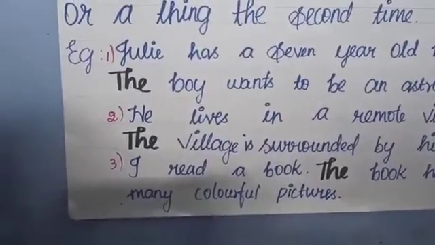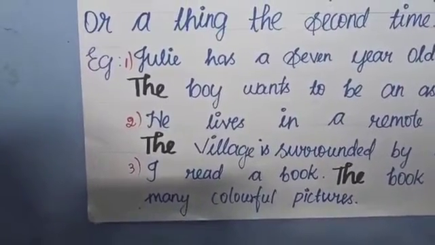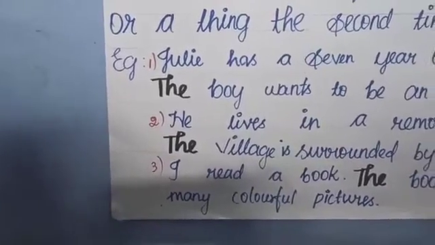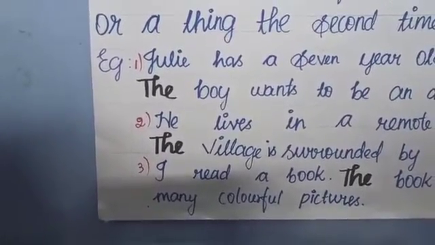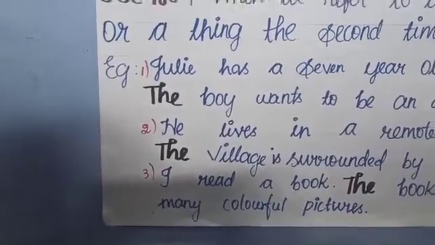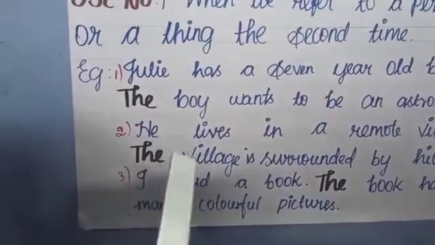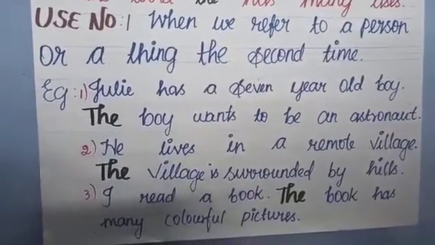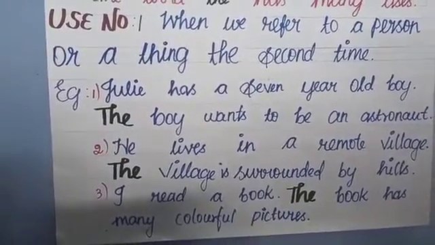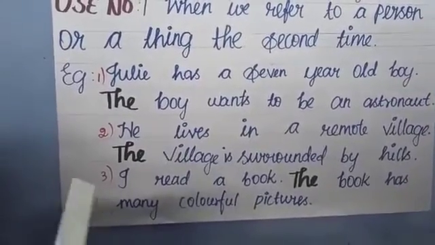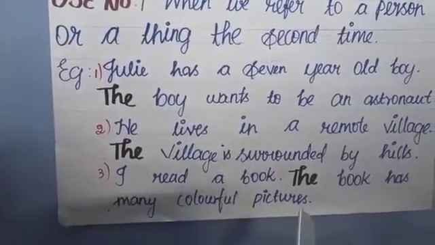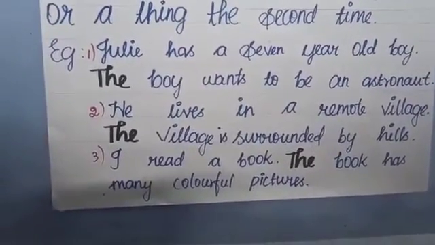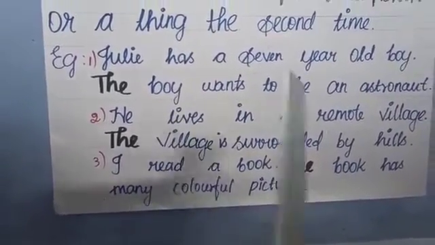Here I first say a 7-year-old boy because you don't know him. Once I have introduced him in the sentence, then I say the boy because he's now known to you. So I use the. Second example, he lives in a remote village. The village is surrounded by hills. Second time I talk about village, so I have used the. Another example, I read a book. The book has many colorful pictures. Here also book has been used the second time, so we use the book.